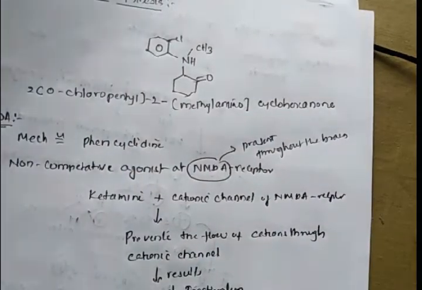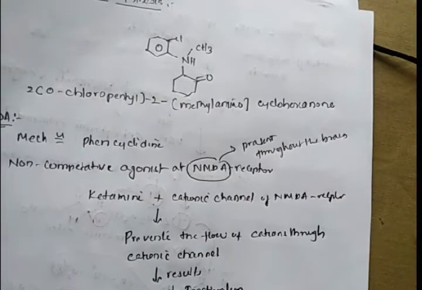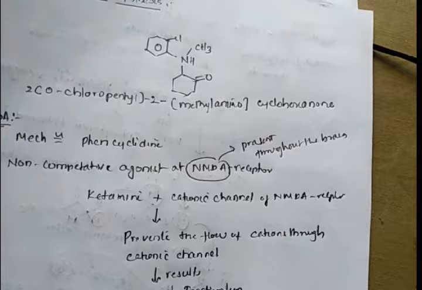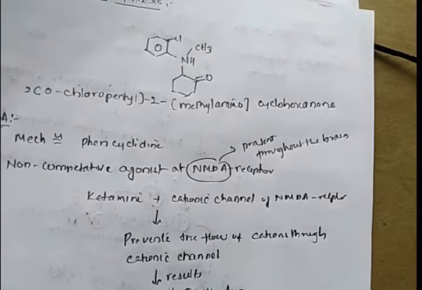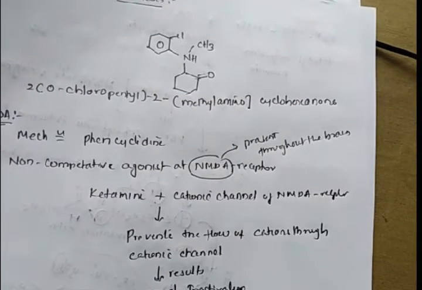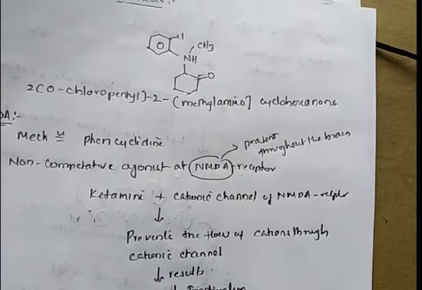Most general anesthetics act on GABA-A receptors, but this ketamine acts on the NMDA receptor. Note this point. This is the mechanism of action of ketamine hydrochloride.